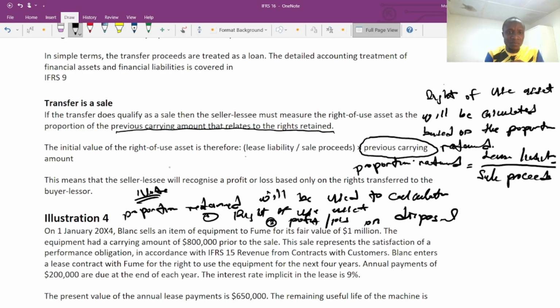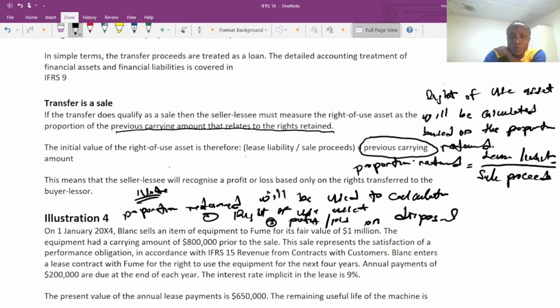So this means that the seller, the lessee, will recognize a profit or loss based only on the right transferred to the buyer or the lessor. I've made it clear. So now, we are only going to recognize profit or loss on disposal if it is a sale, if the control has been 100% transferred to the buyer. So we are going to recognize profit or loss on disposal. So basically, this is the concept.